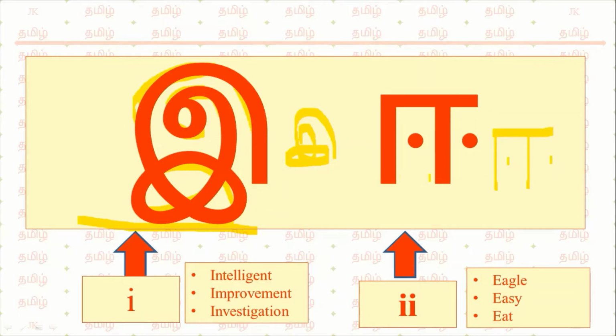The difference between E and E. See the pronunciation examples: intelligent, improvement, investigation. And the examples for E: eagle, easy, eat. The same difference we have seen for A and A comes here also. If you pronounce it in only 1 second, it is E. If you pronounce it for more than 1 second, it is E. E, E.